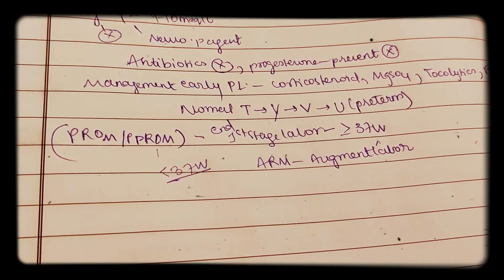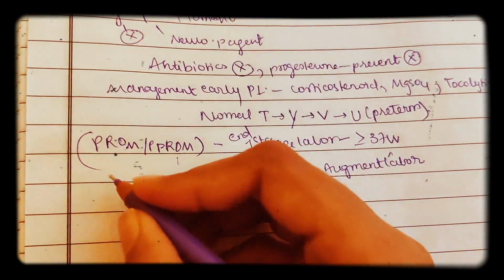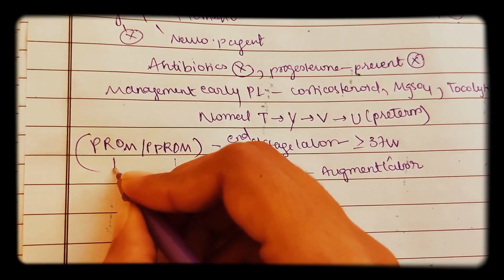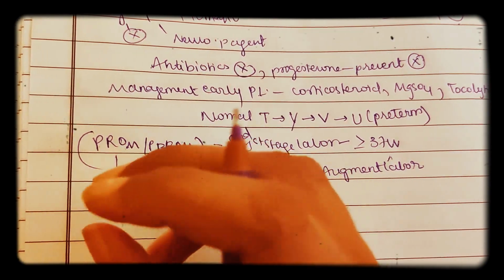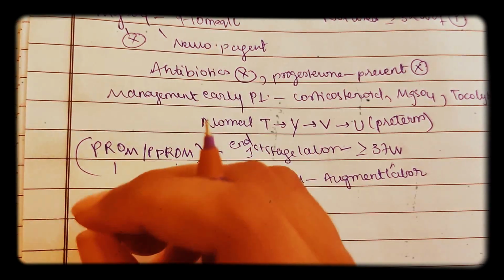Now let us see prolonged membrane rupture. Prolonged PROM is if membranes are ruptured for greater than or equal to 24 hours. So if the membranes are ruptured for 24 hours, that is prolonged PROM.